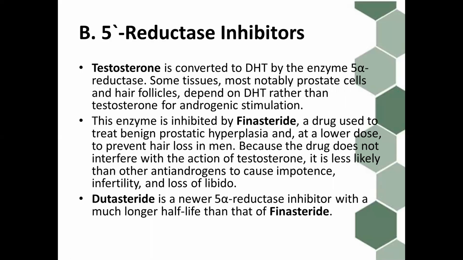So B, the 5-alpha reductase inhibitors. Testosterone is converted to DHT, or dihydrotestosterone, by the enzyme 5-alpha reductase. Some tissues, most notably prostate cells and the hair follicles, depend on DHT rather than testosterone for androgenic stimulation.